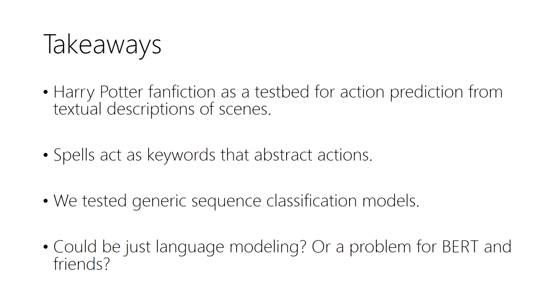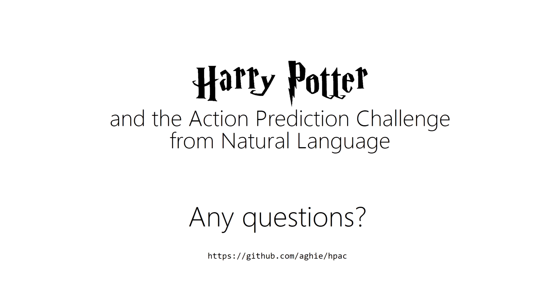So what are the takeaways of this paper? Basically, we have used Harry Potter fan fiction as a testbed for action prediction from textual descriptions of scenes, and we extract this from stories written by fans. We have used spells as keywords that help to extract actions, and then we test generic sequence classification models to try to predict them. As future work, maybe this is just language modeling, where the output vocabulary could be restricted to a given set of words, or it could be a problem where BERT and other Muppets could help. And I think that's all. I will be happy to take any questions.